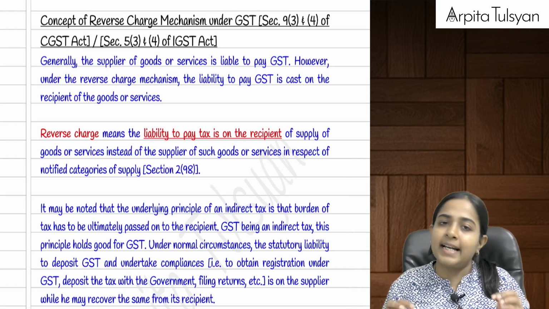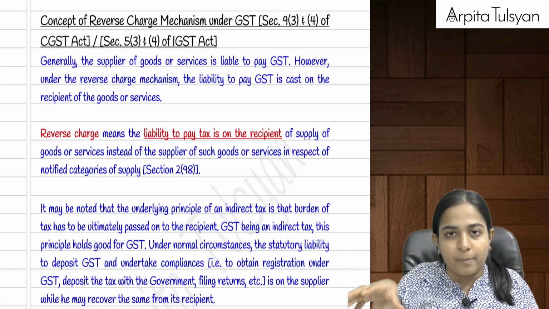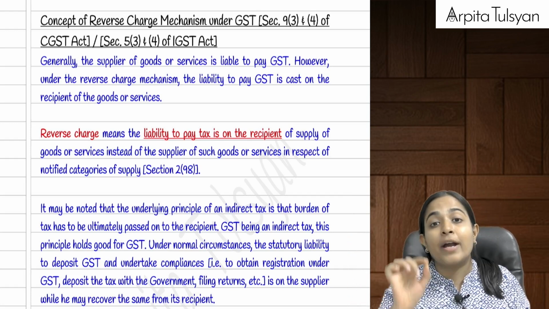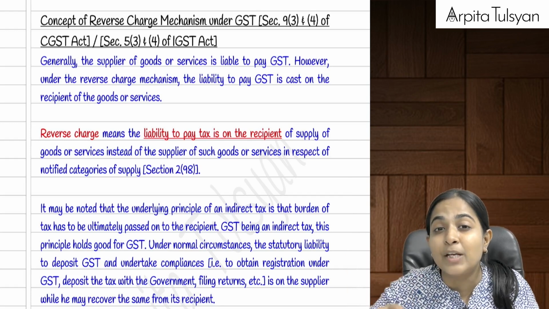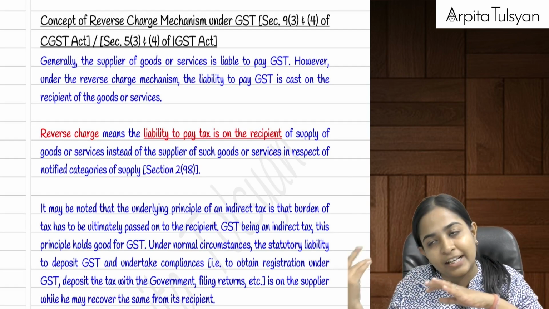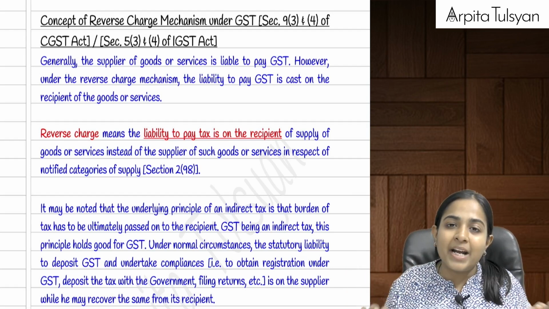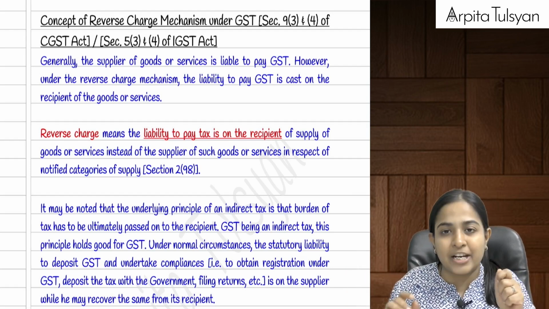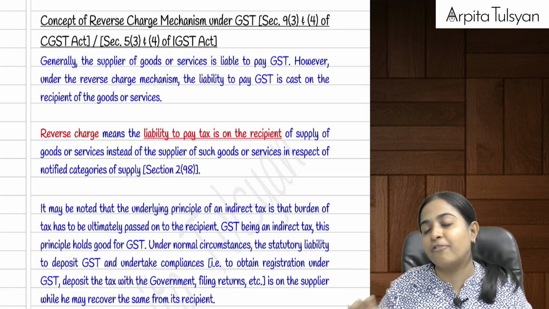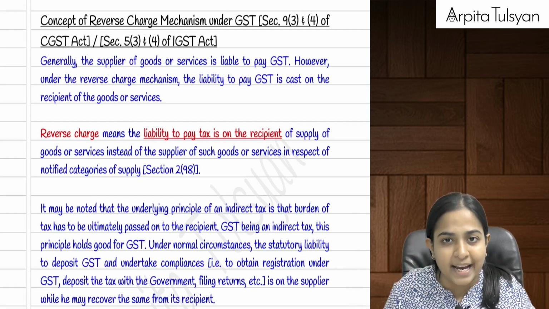So government says that in the prescribed cases, the recipient is required to pay the taxes to the government. This tax cannot be paid by using the input tax credit. You have to pay it by cash, or we'll see it further, you are going to pay it by using the electronic cash ledger. Basically, you have to pay it in cash. You cannot use your input tax credit that is kept with you to pay the reverse charge mechanism liability.